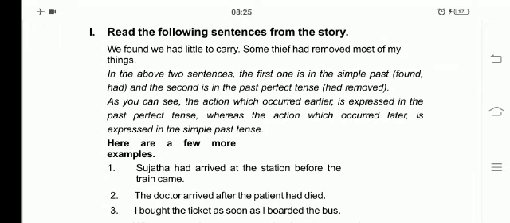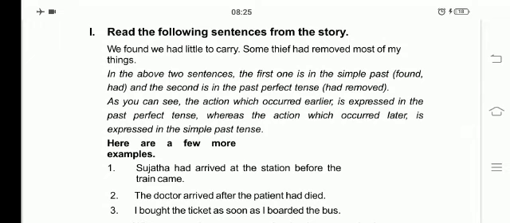In this, found and had, these two are simple past, and the second is the past perfect tense, means here had removed. Some thief had removed most of my things. Had removed is past perfect tense. Simple past is found, had, whereas the past perfect tense is had removed.